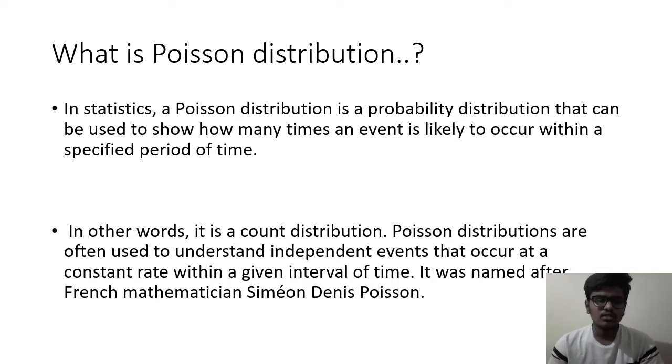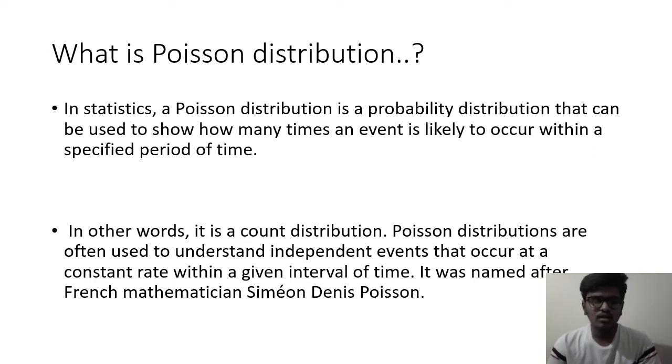In statistics, a Poisson distribution is a probability distribution that can be used to show how many times an event is likely to occur within a specified period of time. In other words, it is a count distribution. Poisson distributions are often used to understand independent events that occur at a constant rate within a given interval of time. It is named after French mathematician Simeon Denis Poisson.